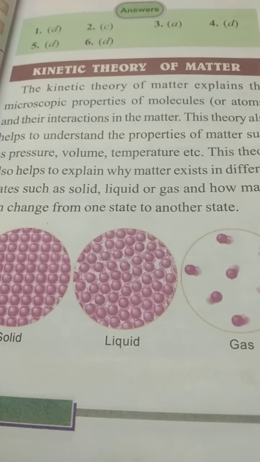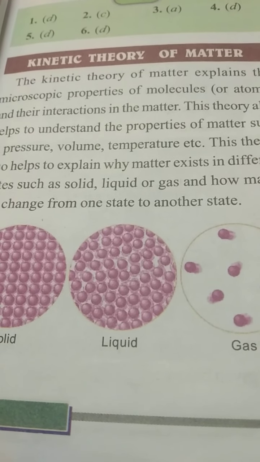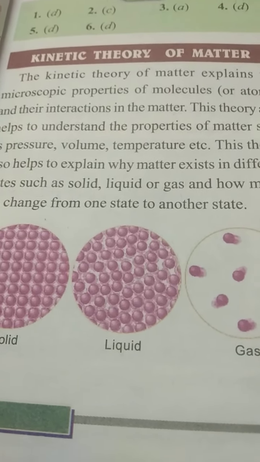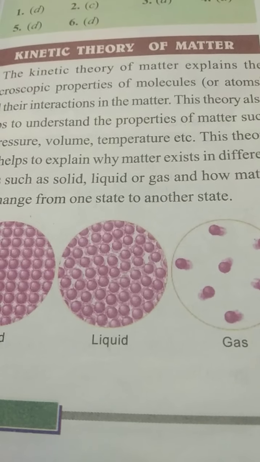Some particles are solid, some are liquid and some are gaseous, and all these things are explained on the basis of the kinetic theory of matter.